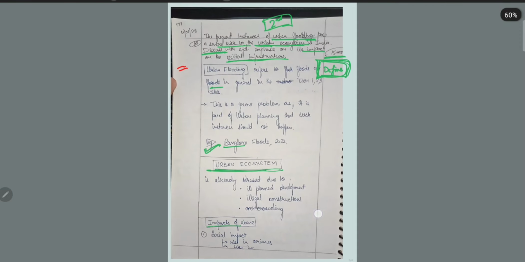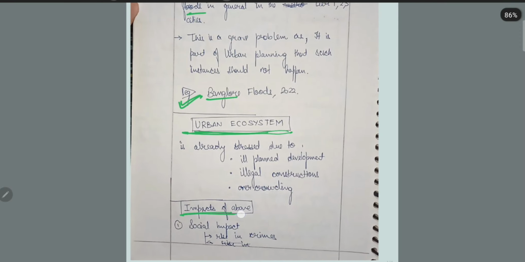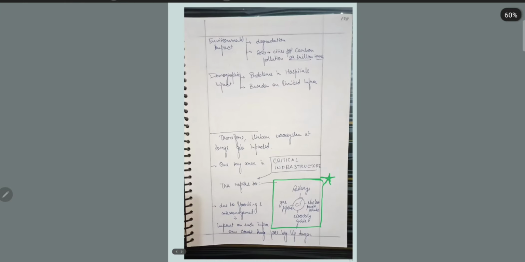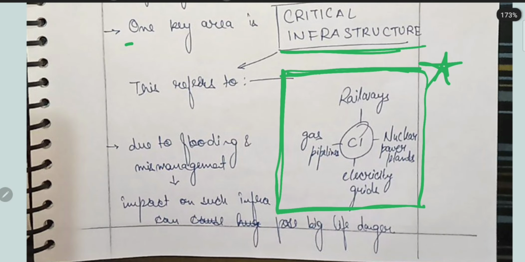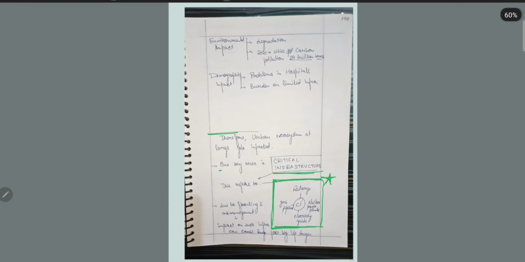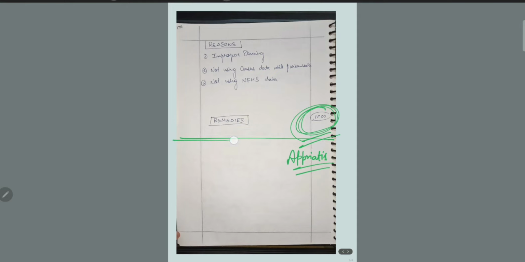He mentioned about urban ecosystem, then the impact of the above on urban ecosystem. That's fine. Then he has covered half of the answer till here. Then he mentioned critical infrastructure. That's also fine. Then he mentioned one interesting thing I like in his answer, a diagram. We will see what this diagram is in detail. Then he finished his answer here.